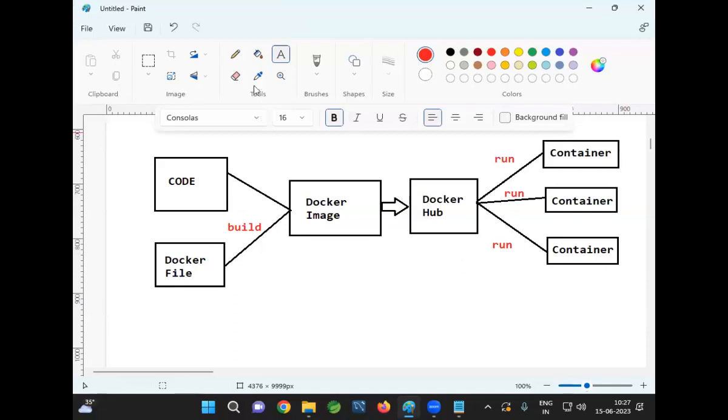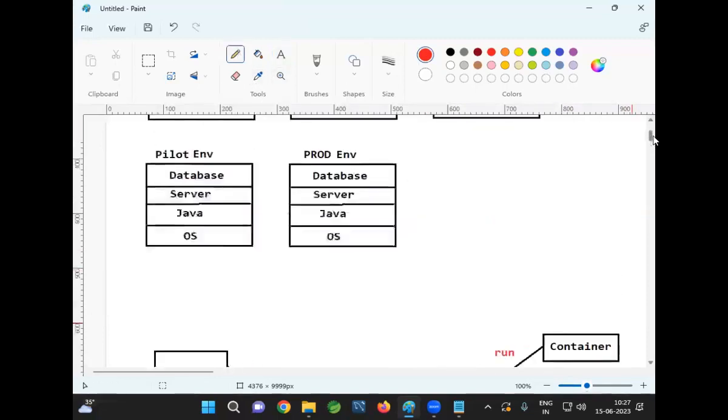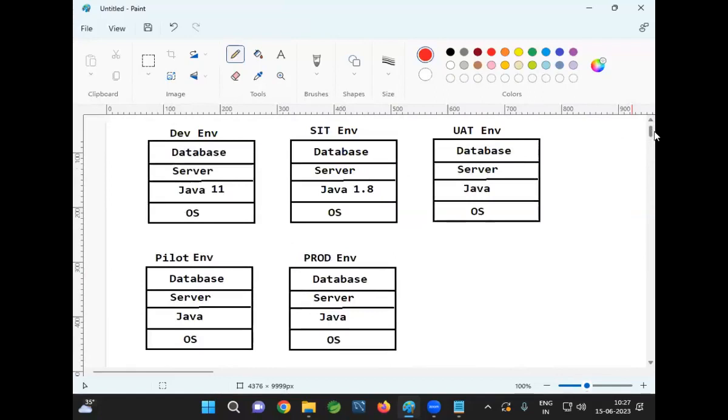Now, when I want to execute my application in multiple environments, do I need to install the softwares? I need to take the Docker image and execute the Docker image. You do not need to install all the softwares in the computers. You just need to take the Docker image. In the Docker image, application code will be available and required softwares also will be available.